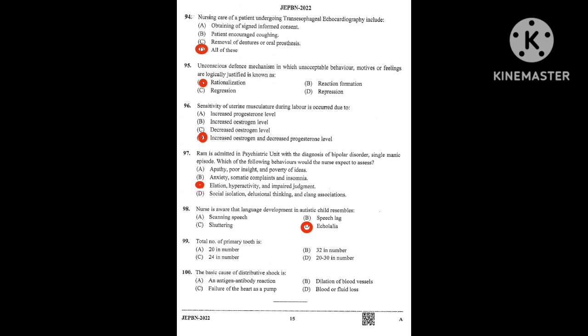Question number 99. Total number of primary teeth is option A, 20, option B, 30, option C, 24, option D, 20 to 30. So এখানে right answer হলো 20, option A.